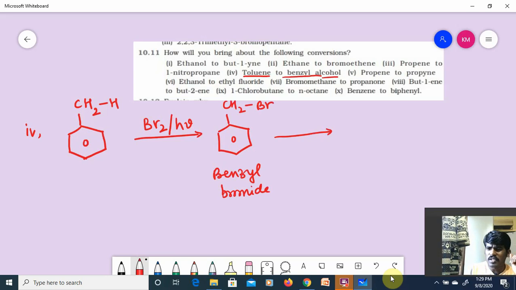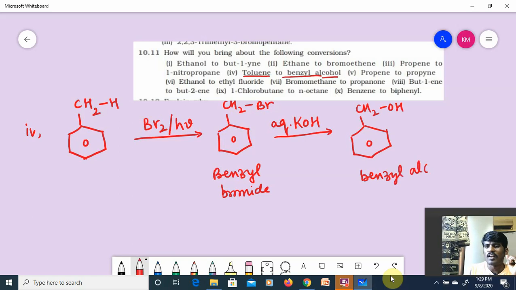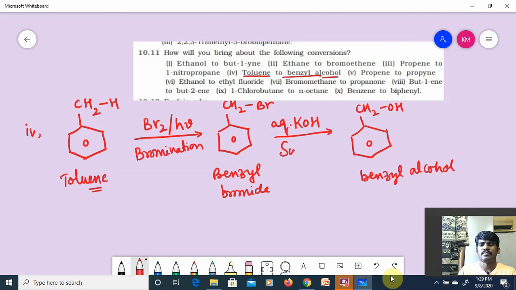And this benzyl bromide, which I got, I'll go for substitution with aqueous KOH. Aqueous means substitution only. C6H5CH2OH. This is called benzyl alcohol, and this is toluene. Hope you understand the point, guys. Toluene has been converted into benzyl alcohol. Simply, initially I have done bromination followed by substitution.